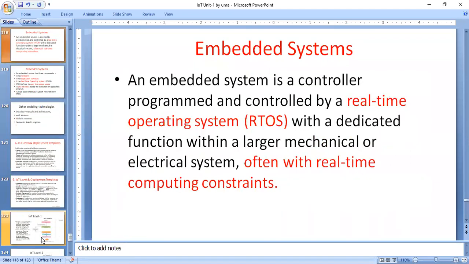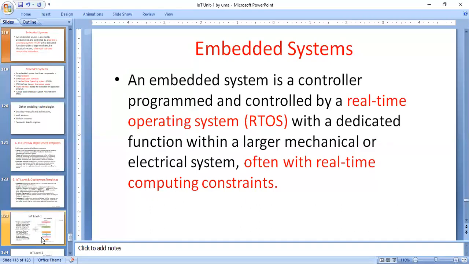And the embedded system is programmed and controlled by a real-time operating system, RTOS. In a computer, you will use a microcontroller, microprocessor, like that. In the embedded system, you will use a real-time operating system with dedicated functionalities. That means this operating system is dedicated only for the task here.